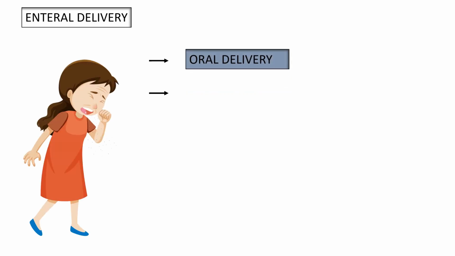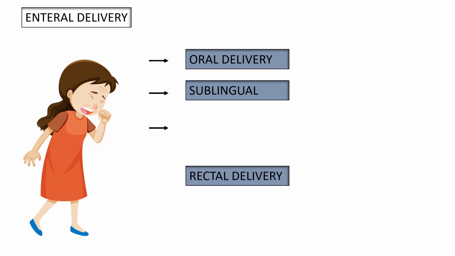First is the enteral route. Enteral administration is food or drug administration via the human gastrointestinal tract. Enteral administration involves the esophagus, stomach, and small and large intestines, that is, the gastrointestinal tract. Method of administration includes oral, sublingual, and rectal.